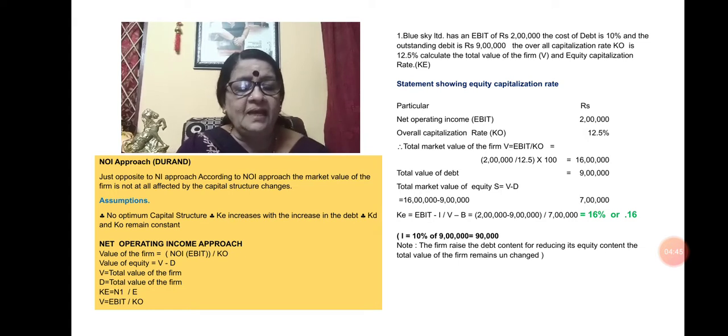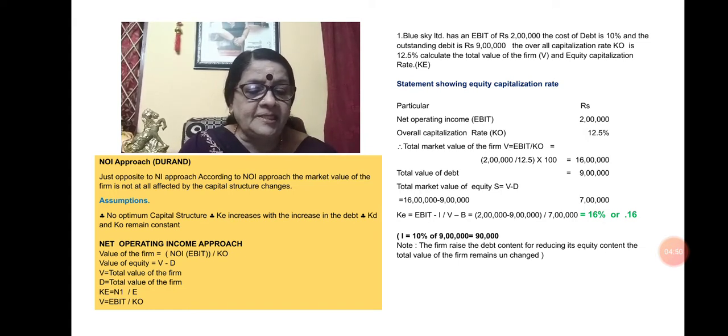16%. So here we are finding out that in case the firm raises the debt content by reducing its equity content, the total value of the firm would remain unchanged. That is, even though the capital structure is changing by issue of debt or by issuing shares, what will happen? The total value of the firm remains constant or unchanged.